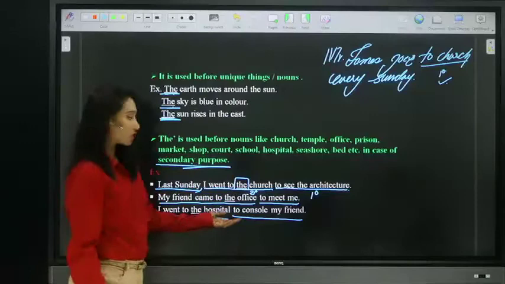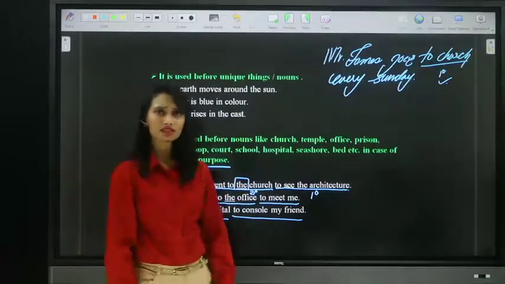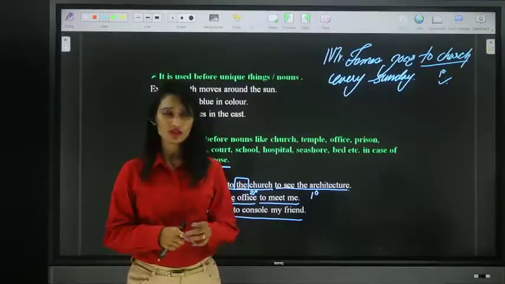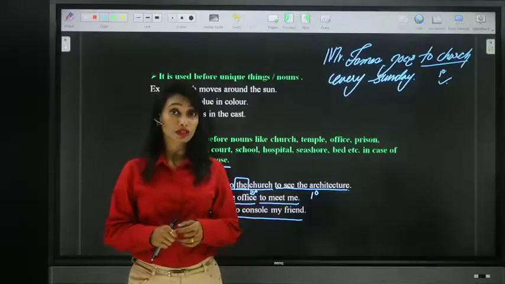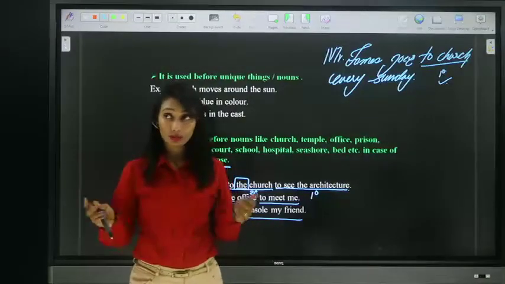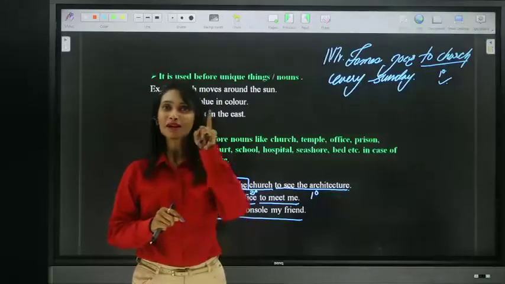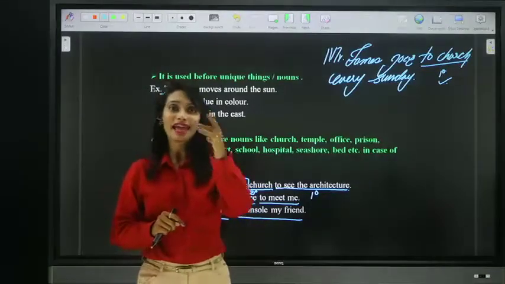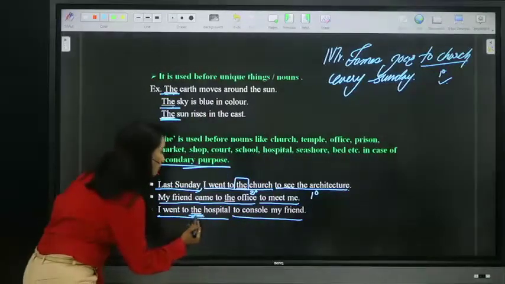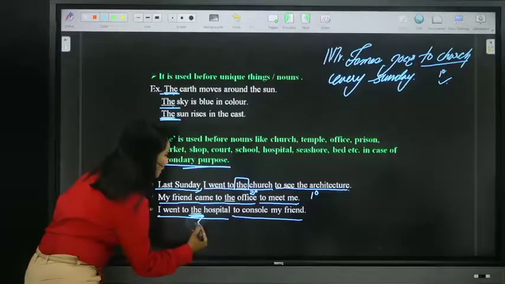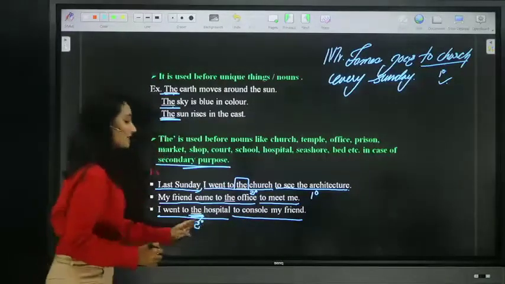I went to the hospital to console my friend. Why did I go to hospital? To get a checkup or to get treatment? No, that is not my primary purpose. I went to the hospital. What is my purpose? To see the hospital? To console my friend. Consoling my friend is the primary purpose. Hence, I visited the hospital. So this is my secondary purpose. Hence we placed article the. This is our secondary purpose.